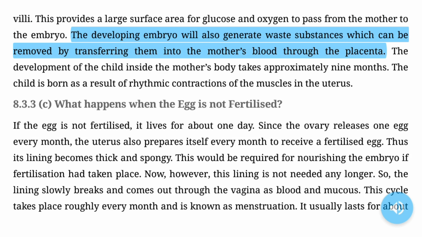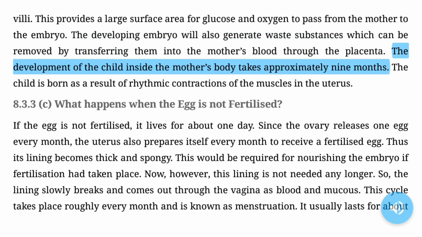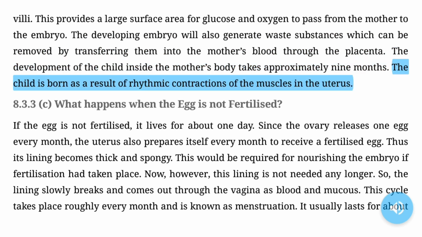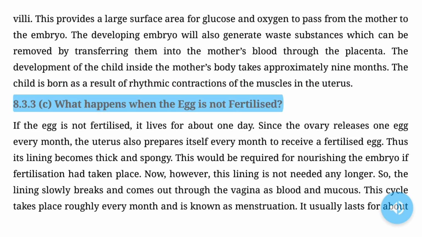The developing embryo will also generate waste substances, which can be removed by transferring them into the mother's blood through the placenta. The development of the child inside the mother's body takes approximately 9 months. The child is born as a result of rhythmic contractions of the muscles in the uterus.